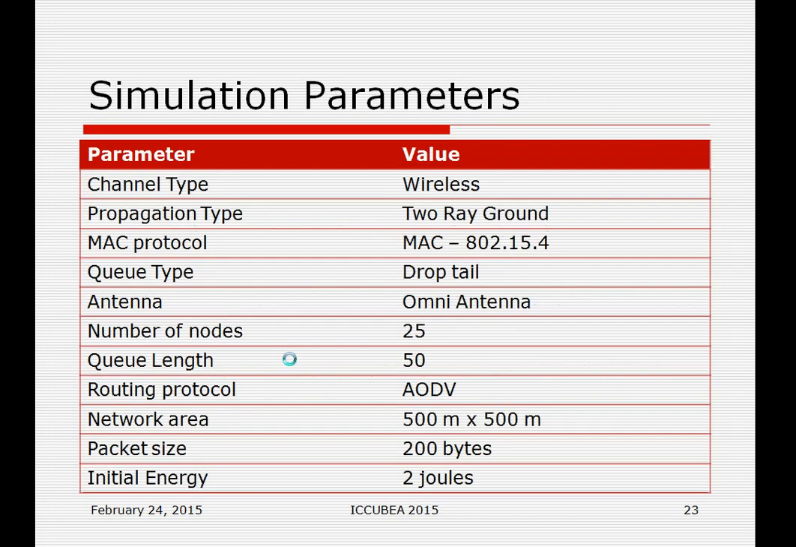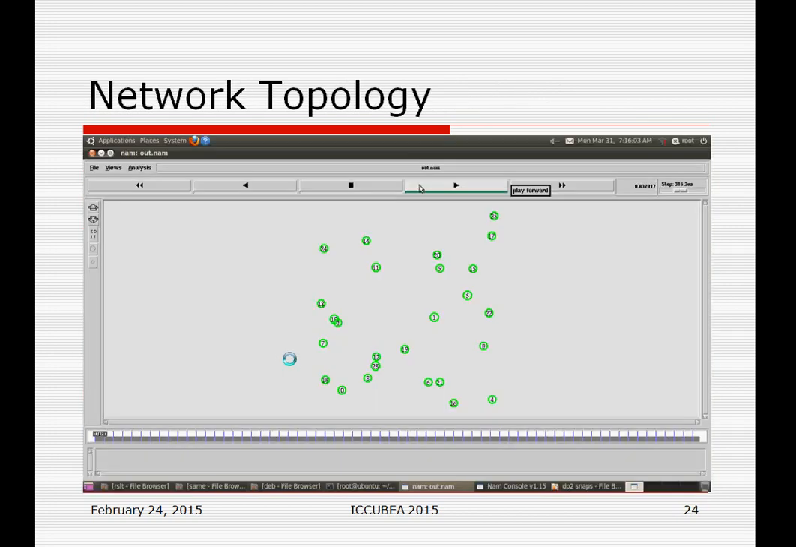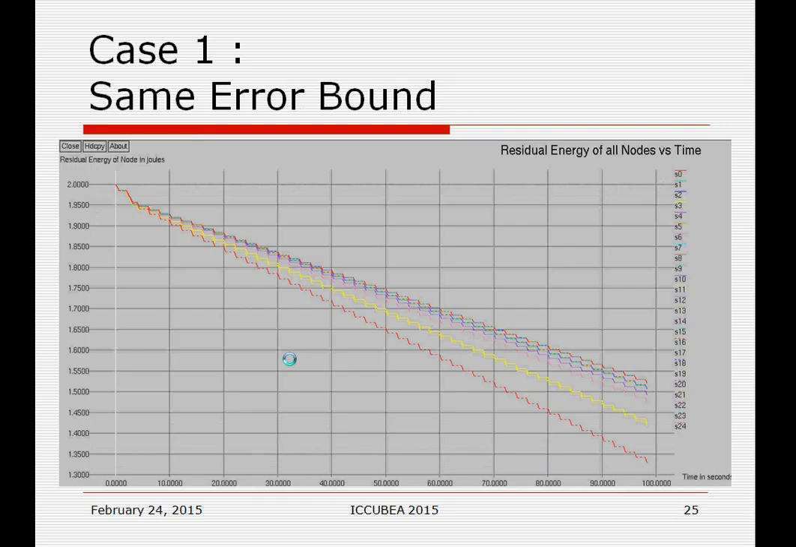These are the parameters. Initial energy is 2 joules. This is the topology. Node 25 is the base station, in the upper right corner. For the same error bound allocation, this graph shows the residual energy of all nodes versus time. The simulation is done for 100 seconds.